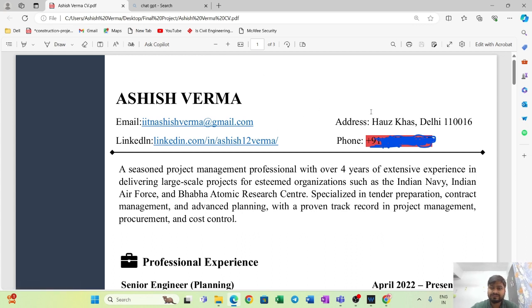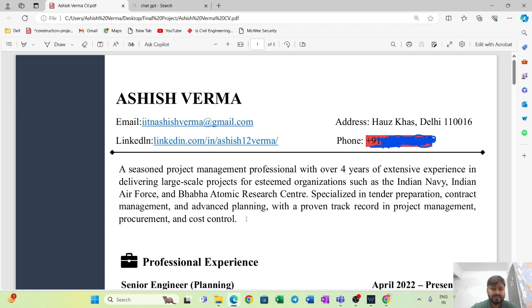The basic information you have to give: your name, your email address, your LinkedIn profile, basic address, so that if companies approach you, they can easily get, okay, where you are living, and how they can contact you. The basic phone number, I mean basic in the sense of the running phone number you have to put. All right, I have highlighted it due to security reasons.